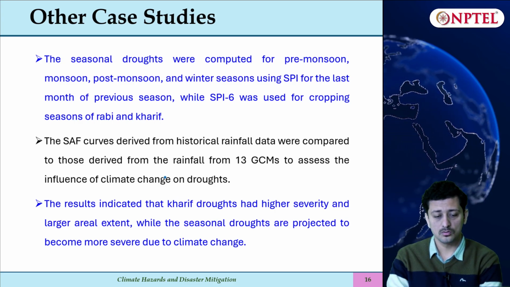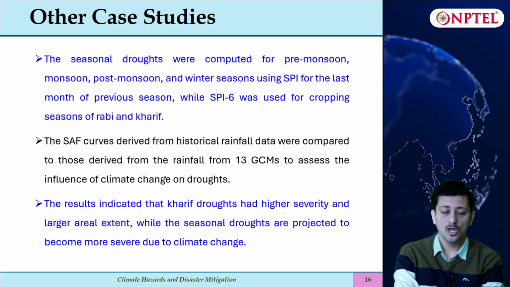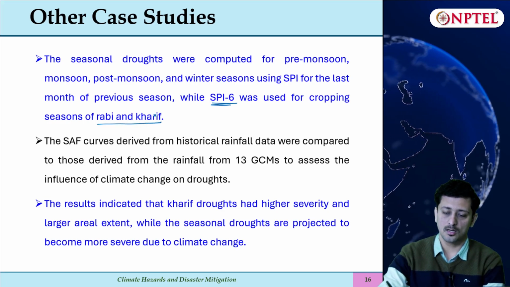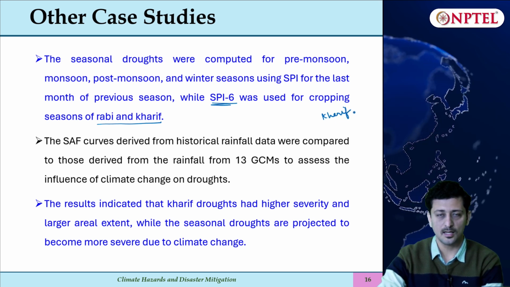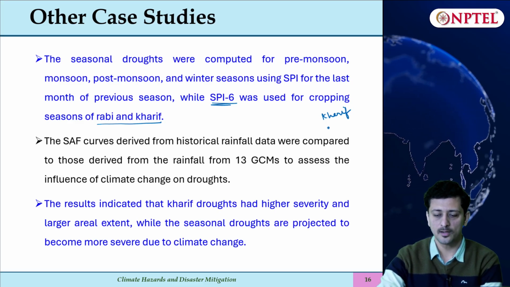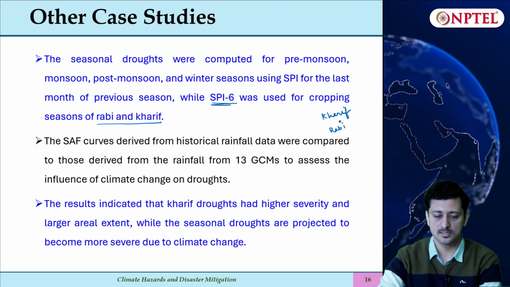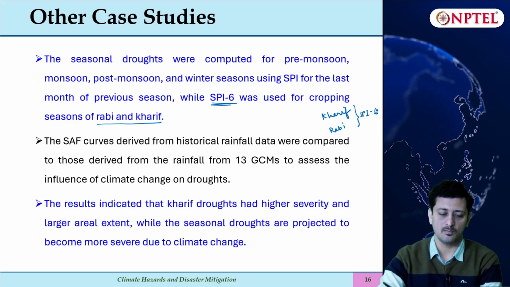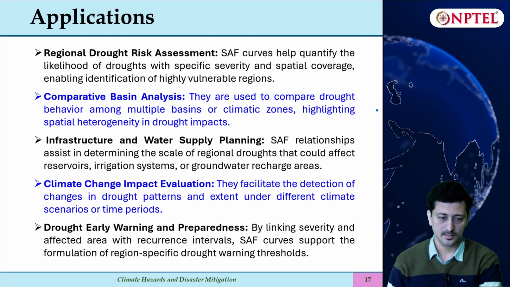Also, if you want to see what the drought effects on agriculture are, you can estimate SPI 6 for the Rabi and Kharif seasons separately. Your Kharif season corresponds to your monsoon. Usually sowing happens at the end of May or early June, and harvesting is in October. For the Rabi season, sowing happens at the end of October or early November, and it goes till March. For these you can use SPI 6 for these seasons, and then you can estimate their SAF curves to understand the seasonal drought changes.